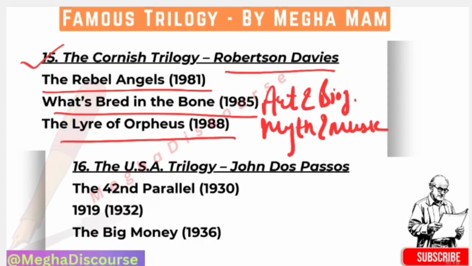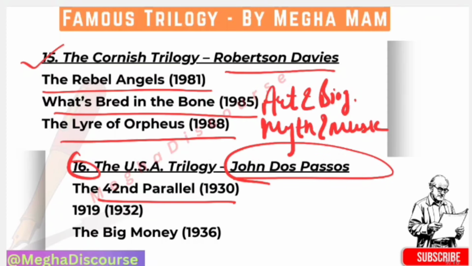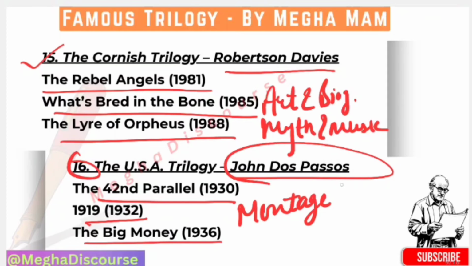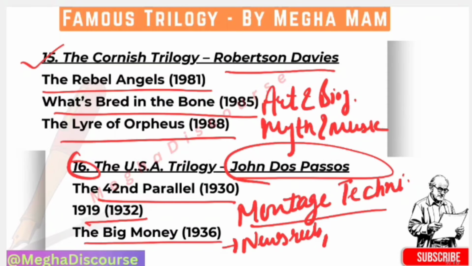Now the next we have the U.S.A. trilogy. In our knowledge session we have completed this by John Dos Passos. And in it first we have The 42nd Parallel. Then we have 1919, which was written in 1932, and The Big Money in 1936. So as far as this chronology is concerned, he used the montage technique. What is the montage technique? That he used newsreels, okay, and you can find the camera eye. So this is about the montage technique, and it is on capitalism and modern America.